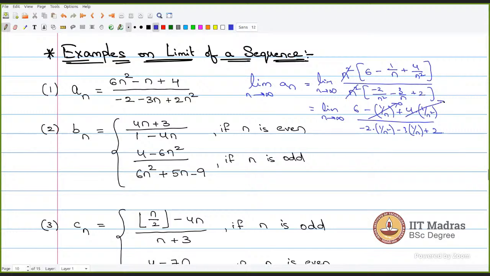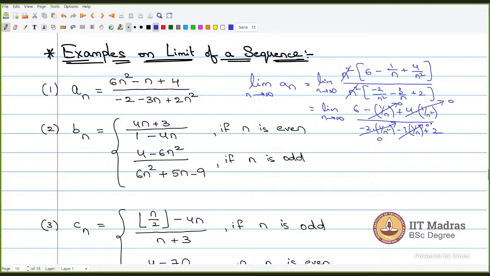You observe this is 1 by n squared. If 1 by n tends to 0, 1 by n squared will also tend to 0. So this will also tend to 0, this will also tend to 0, this will also tend to 0.